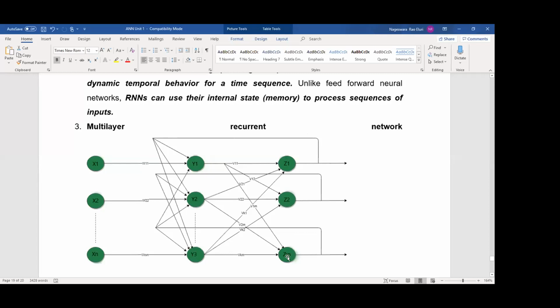Z1, Z2, Z3 are the three output nodes. This Z1 output value is again fed back to the hidden layer y1. The Z2 output value is fed back to y2, same. And y1 and y3. All the values we are feeding back to the y1, y2, y3 layers. So this is called a multi-layer recurrent network.